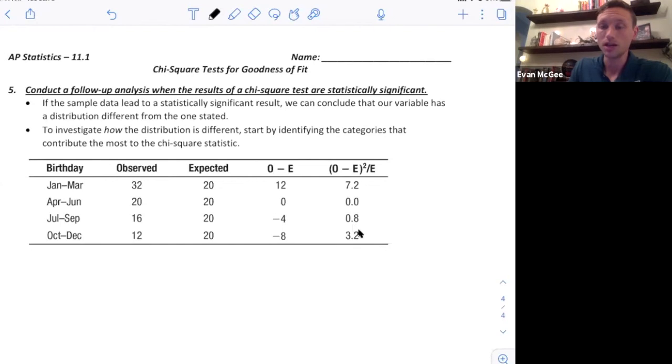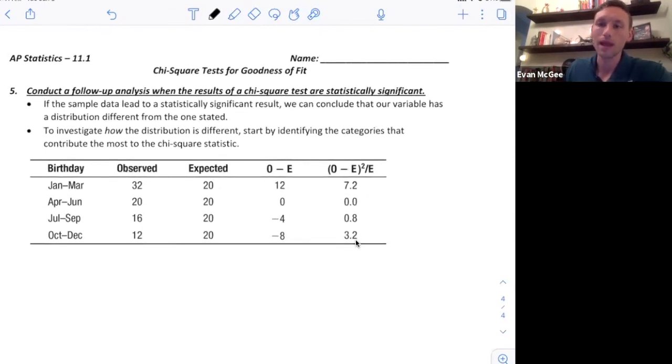So you can see they're contributing in a different way. This one is a lot higher than expected, whereas this one is a lot lower than expected. So it's helpful to look at the values to see which ones had the largest influence or which ones were more different than expected. So this is the follow-up analysis, what we call it.